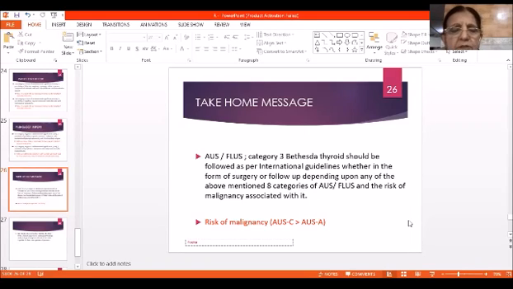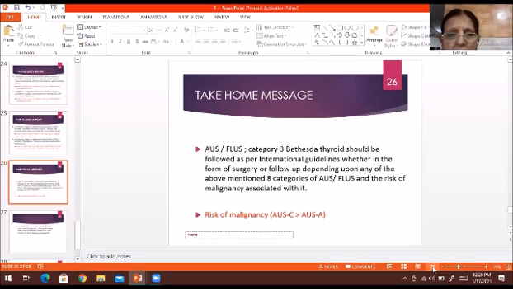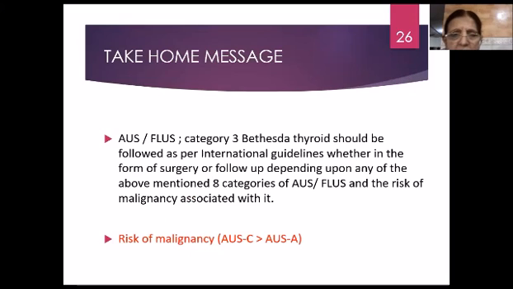Now, to end our discussion, the take-home message is that OSFLOS category 3 Bethesda thyroid should be followed as per international guidelines, whether in the form of surgery or follow-up, depending upon any of the above mentioned 8 categories of OSFLOS and the risk of malignancy associated with it. And number 2 point is risk of malignancy in OSFLOS with cytological atypia is more than with OSFLOS associated with architectural atypia.